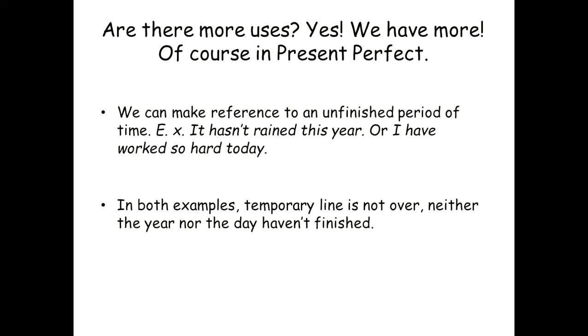Because it says it hasn't rained this year. Maybe I could say that idea in the month of June, or maybe in the month of August, but the year continues. There are still 4 months left, so the year is not finished, and it hasn't rained. So here we can say that the period of time is unfinished, and in this case the action is not completed. But if I say, I have worked so hard today, the action began in a period of the day, but the day hasn't finished, and I haven't finished working.